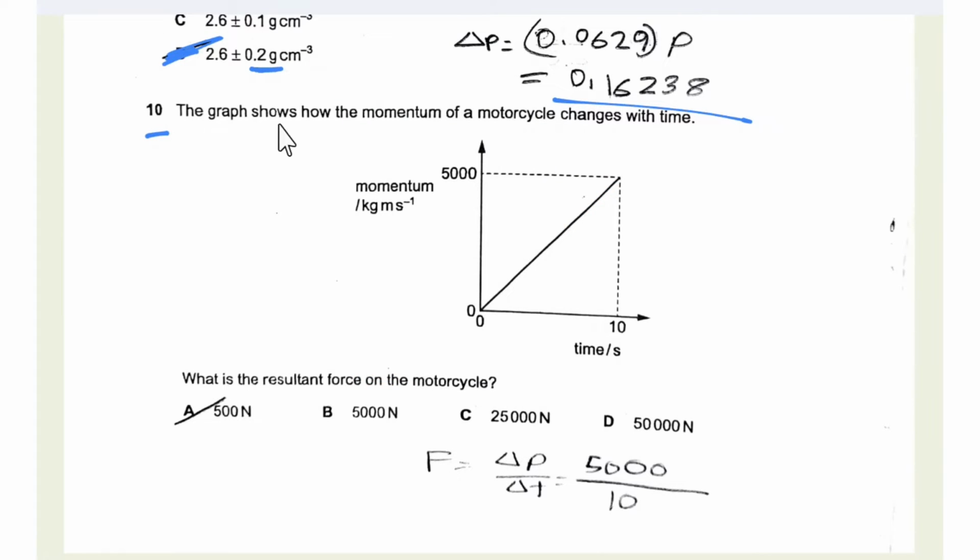Question number 10. The graph shows how momentum of a motorcycle changes with time. What is the resultant force on the motorcycle? Resultant force is equal to change in momentum by change in time, and we know the change in momentum, we also know the change in time. We just substitute the values and get the resultant force as 500 Newton.